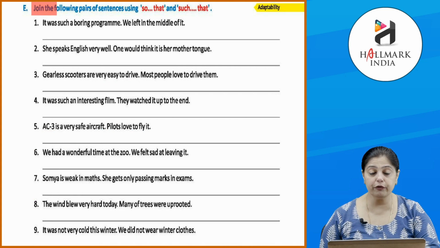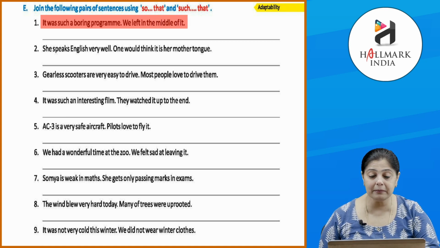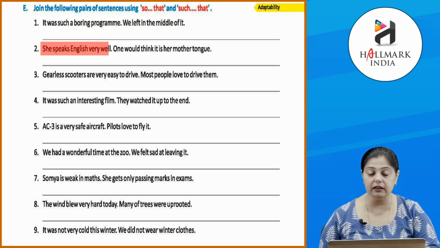So, now let's join the following pair of sentences using so that and such that. It was such a boring program, we left in the middle of it. So, here we can say it was such a boring program that we left in the middle of it. She speaks English very well. One would think it is her mother tongue. Okay. She speaks English so very well that one would think it is her mother tongue. Alright. So, likewise, quickly do the following sentences. They are pretty easy and I am sure you all can do it.